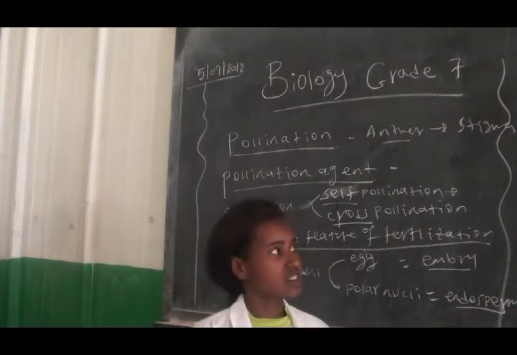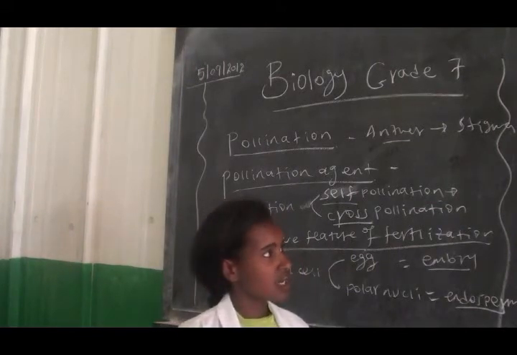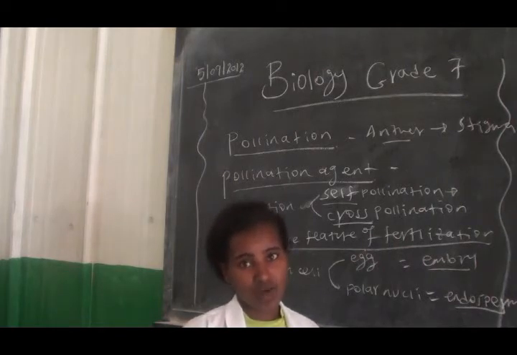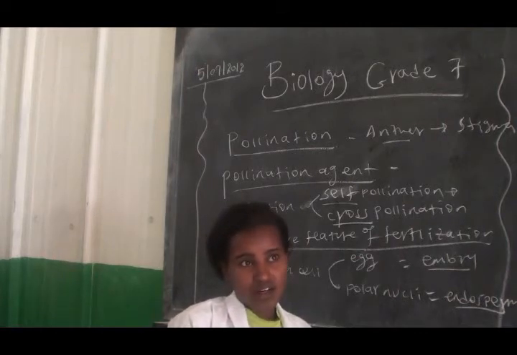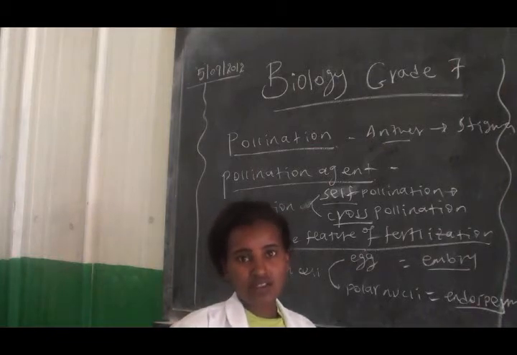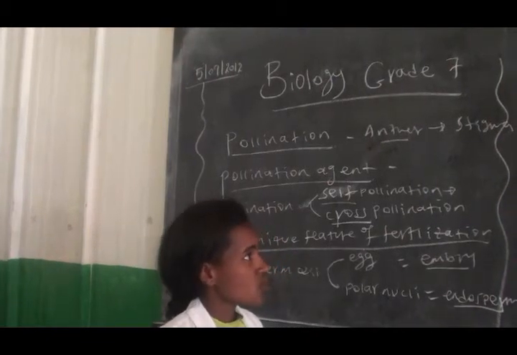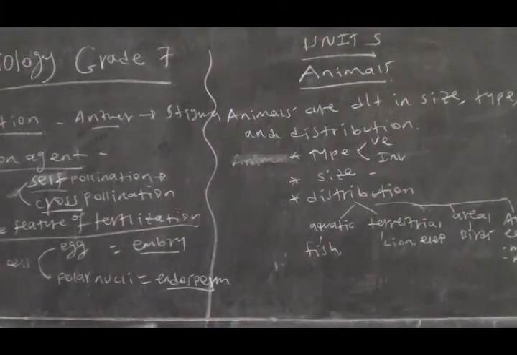Animals are different in their size, in their type, and their distribution. I think you know that there are different kinds of animals in our world, and also there are different animals based on their size. Some animals are big, like lion, elephant, and so on, but some animals are very small, like fly, ticks, bats, and the like. So animals are also different by their type.